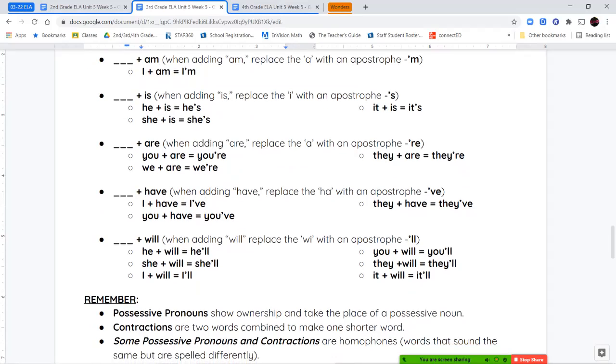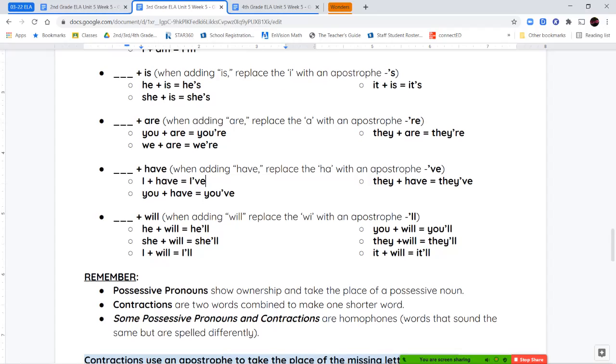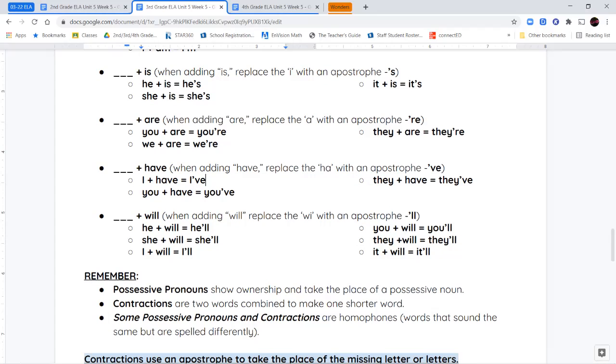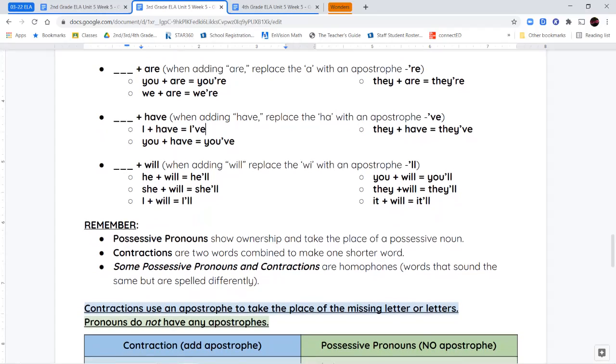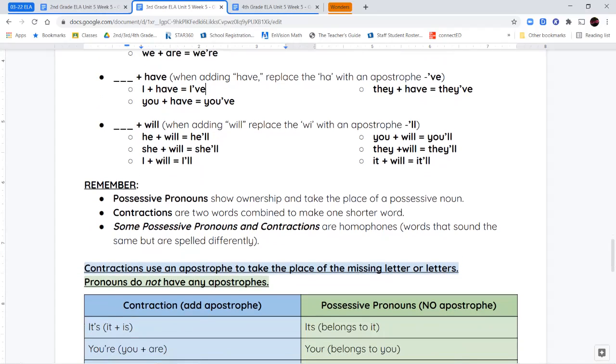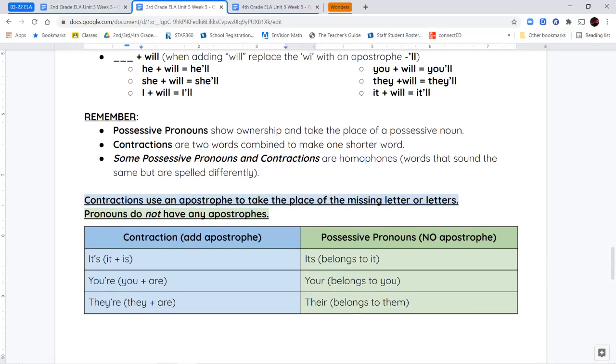Now there's a few things I want you to remember. Possessive pronouns show ownership and they take the place of a noun. Contractions are two words that we combine together to make one shorter word, which is what the examples we just talked about above. Now, some possessive pronouns and contractions are homophones. So what does that mean? Remember, a homophone means they are words that sound the same, but they are spelled differently. So the three that I want you to focus on are the words it's, your, and their.